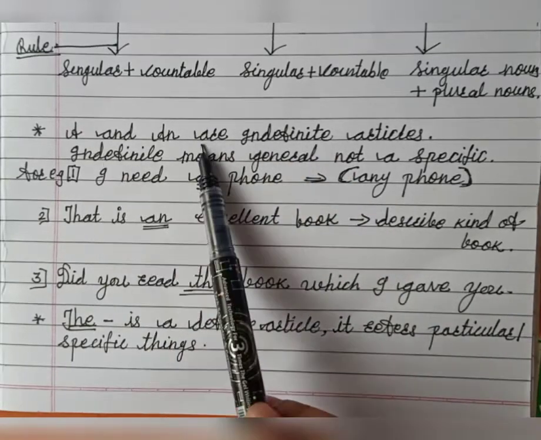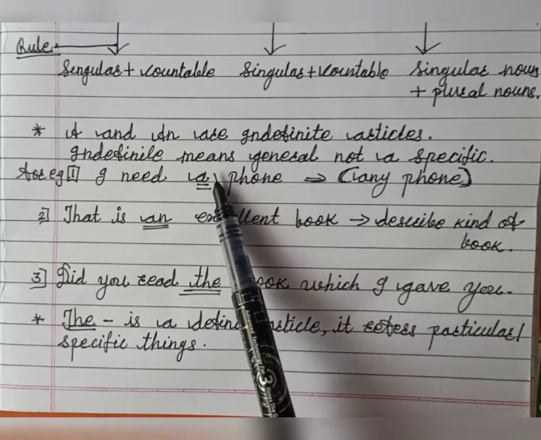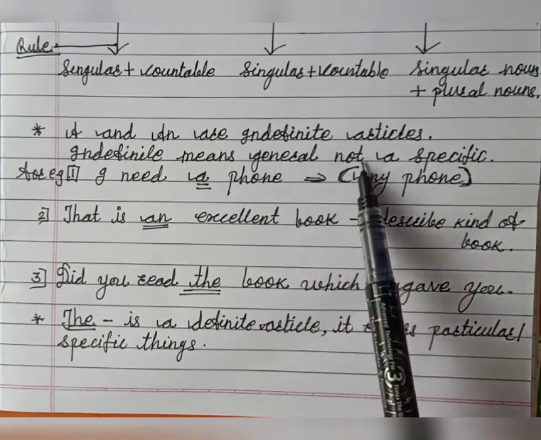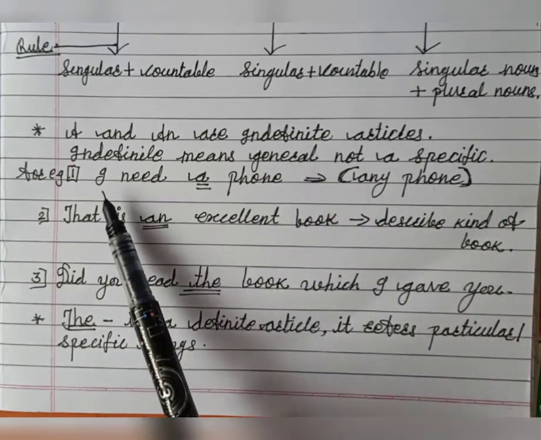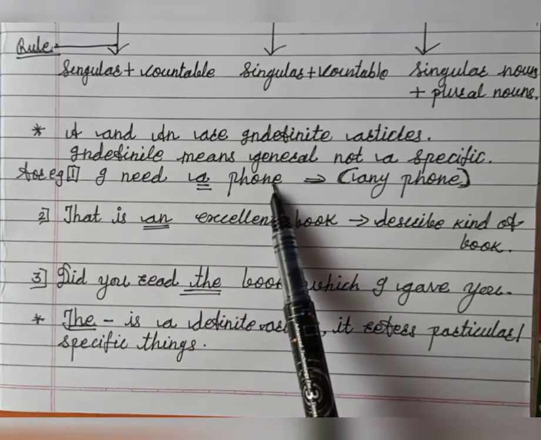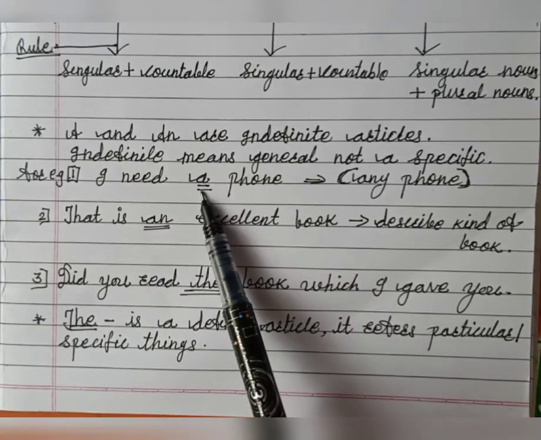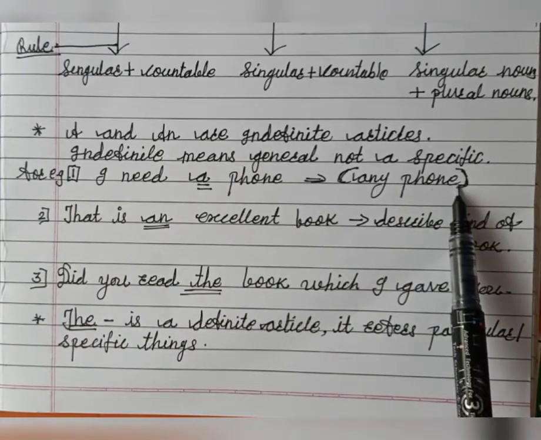Now let's learn about definite and indefinite articles. Articles a and an are indefinite articles. Indefinite article means what? Those articles are general, meaning not specific or particular. That's why they are called indefinite articles. See, example: I need a phone. Here we have used article a. It denotes any phone, not a specific phone.